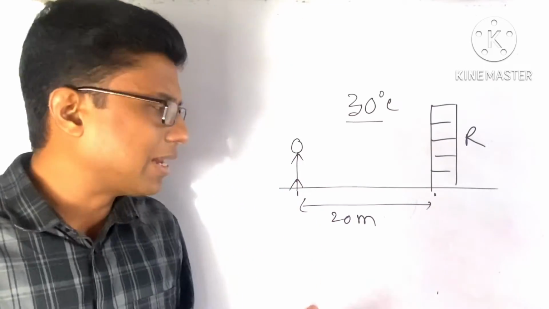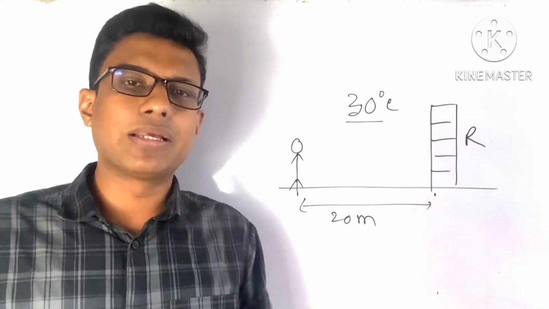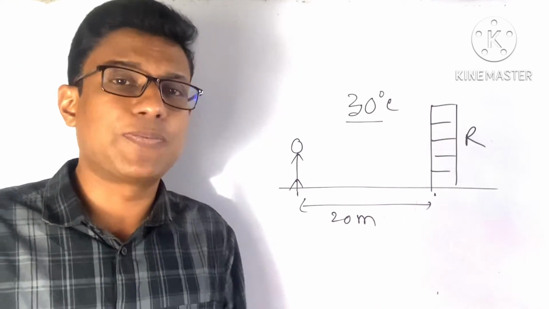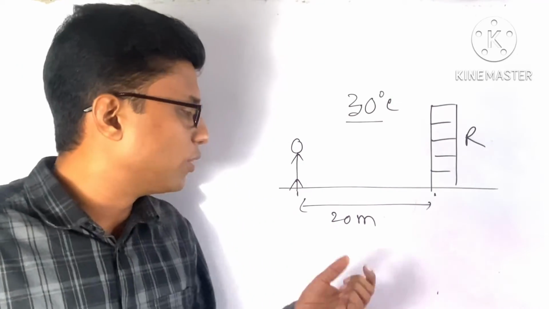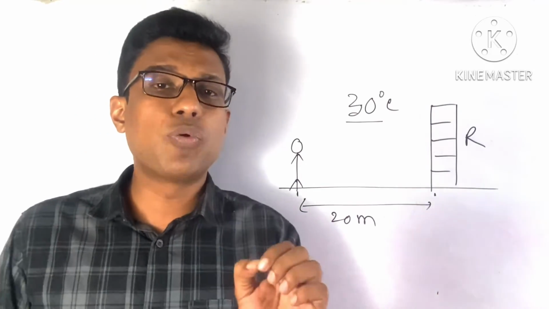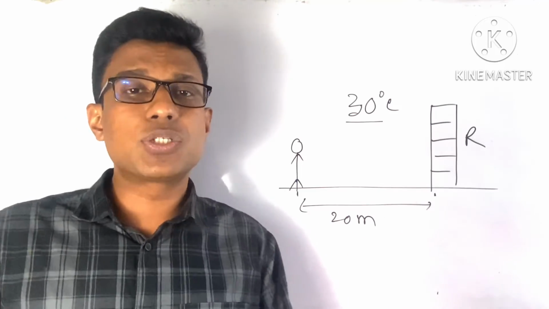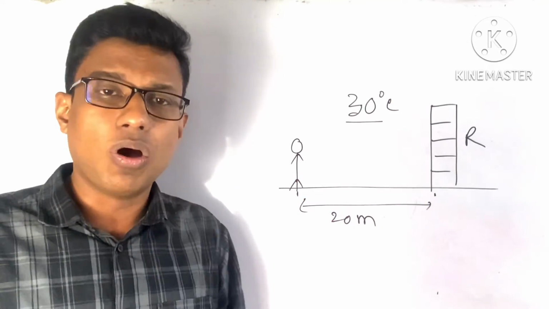Students, here is another problem like the previous figure. Here I have given the distance between the source and the reflector, which is 20 meter, and the question will be like this: for this distance, will the source hear any echo or not?